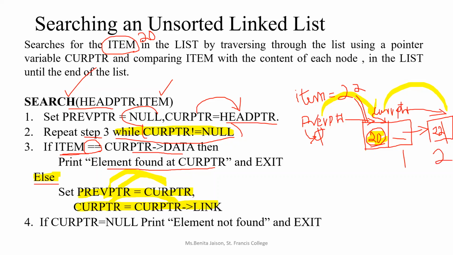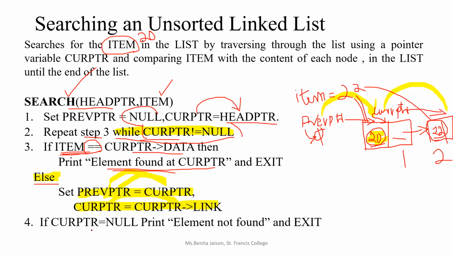Again, in this while loop, you will be checking whether the item is equal to the current pointer data, right? So we are repeating this step 3. The item is 22 and the current pointer data is also 22, right? So when we compare, we got the item. When you find the item, you will be printing item found, or the element found at the current pointer, else you will be moving. So in our case, we found it, so we will be printing the element found at the current pointer.